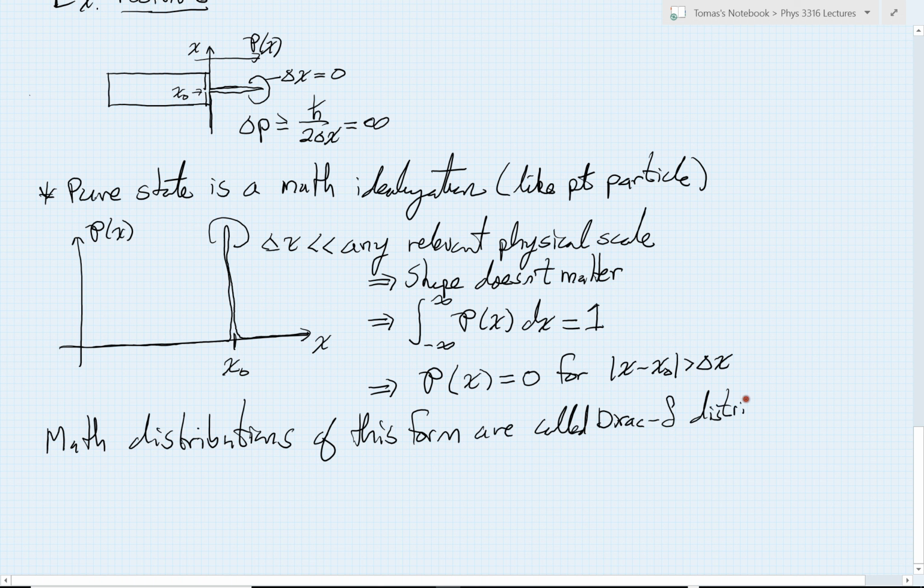The way I've described them, they don't present any fundamental mathematical difficulties because it can be a continuous function in there. It's just localized on such a tiny scale that the details aren't relevant. They're called Dirac delta distributions, and the way we would write this particular distribution would be to say that the probability of x then is one of these Dirac deltas that is 0 everywhere, except that it integrates to 1. It's non-zero maybe over some super tiny length scale, but that Dirac delta function in this case was centered at position x0, so we would shift the standard Dirac delta, which is centered on the origin, over to x0 in order to reproduce our probability distribution.